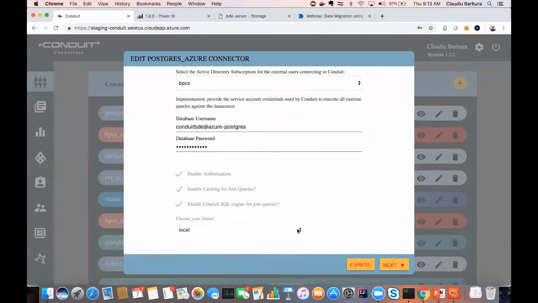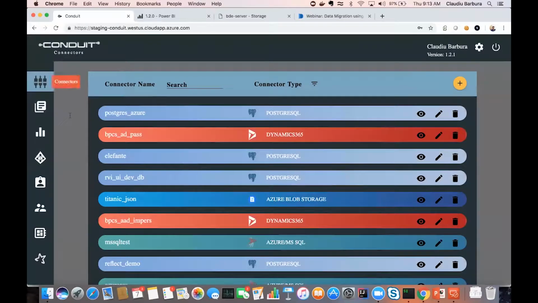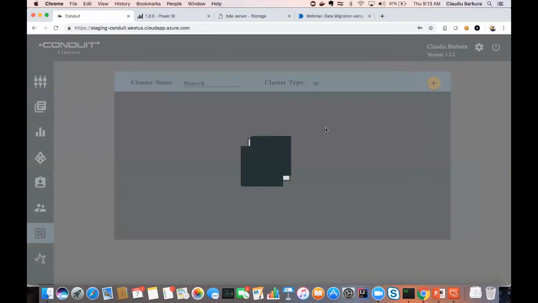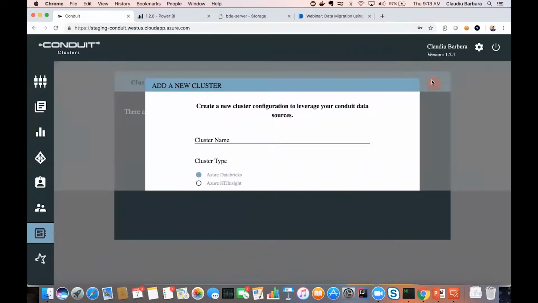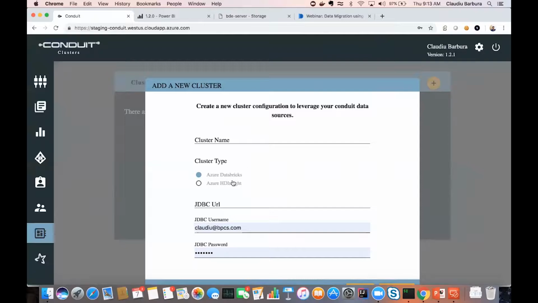And in this case, we're going to choose a local Spark cluster to perform the join queries, right? And what's coming, I want to show you quickly. What's coming in the next release is the ability to attach to external clusters, either Databricks and HD Insight for now, to perform all these join queries.